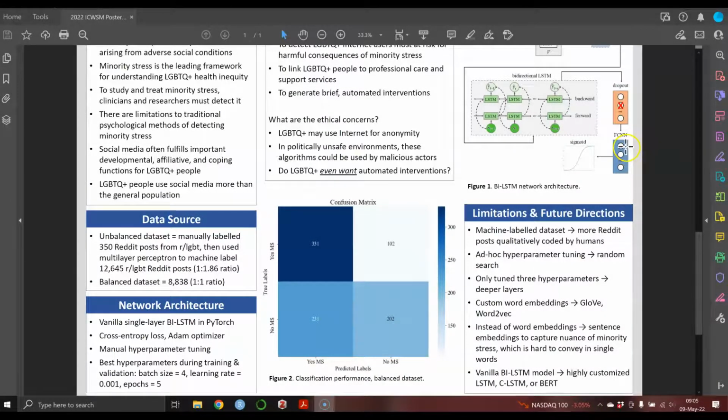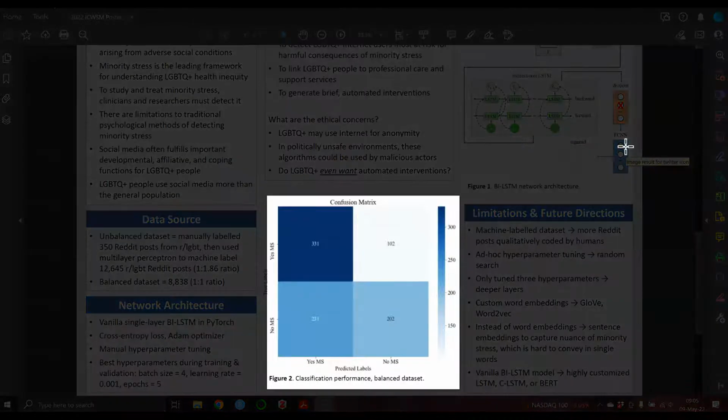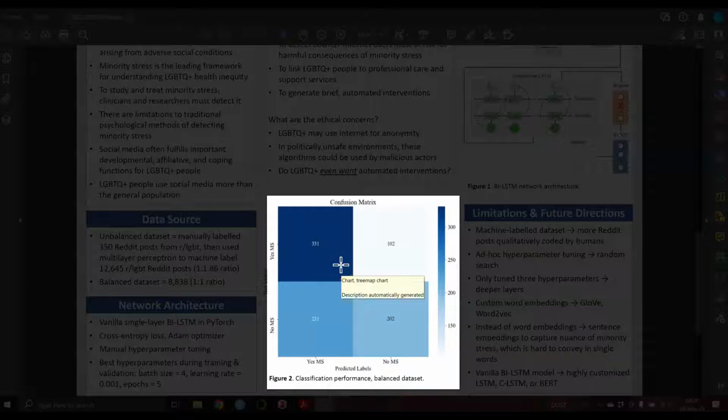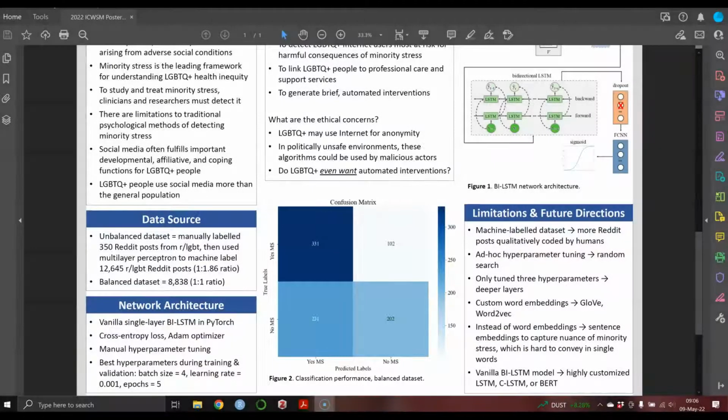I'm including a confusion matrix here showing the classification performance on the balanced data set, which was better, but you can see that the BI-LSTM model was kind of an overfriendly person, right? It was just saying yes more times than not. Although we were able to predict true positives pretty well, the model was tending to over-predict that minority stress was present.